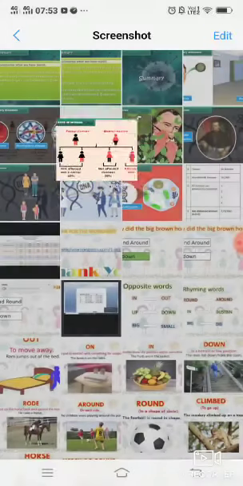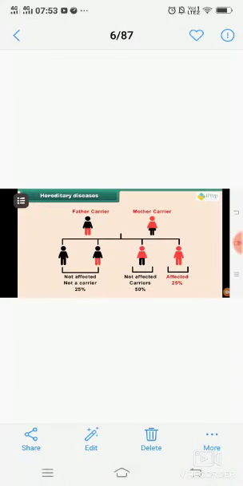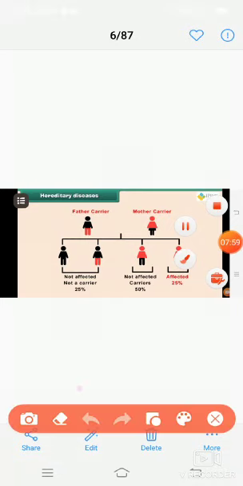Suppose father and mother. 50% characters from mother and 50% characters from father are always transferred to their offspring.